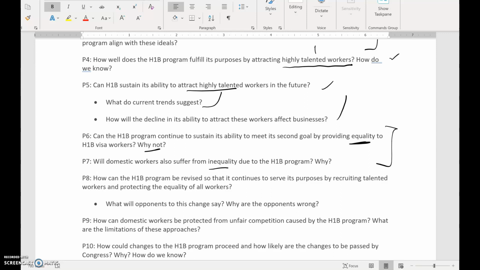Paragraph 8 was, well, how can the H-1B program be revised so that it continues to serve its purpose by recruiting talented workers and protecting the equality of workers? So here's where we have our solution right here. What will opponents to this change say, and why are the opponents wrong? So we've got our counter argument and rebuttal right there. How can domestic workers be protected from unfair competition caused by the H-1B program? So that goes back to that second goal of equality for all workers. What are the limitations of these approaches? So this is like part of the solution too. This is like solution 1, solution 2 here with its limitations.